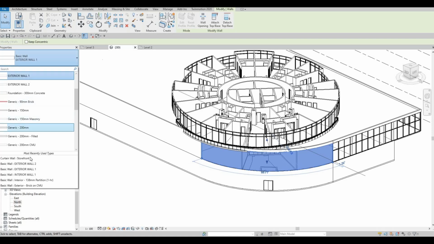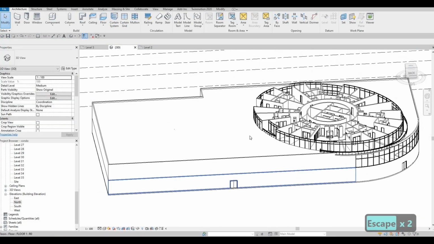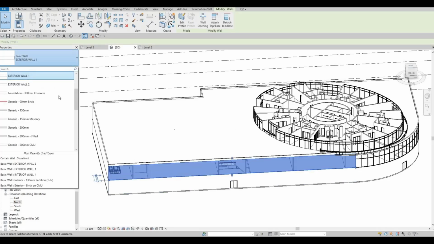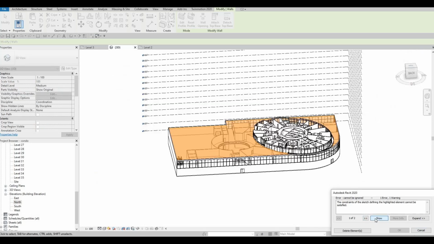It's because we might get into an issue where we select everything and it will delete the roof. So here, constraint of the sketch define the highlighted element cannot be satisfied. Show.